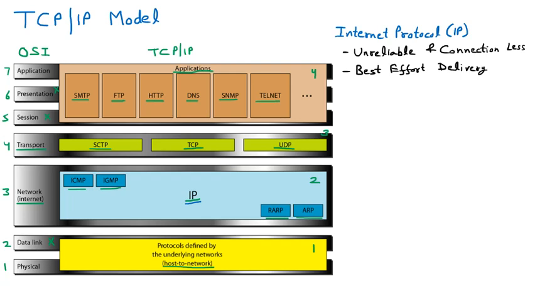Now, why is it best effort delivery? In technical terms, it does not check any error and it does not track where my data is. So there is no error checking or tracking.